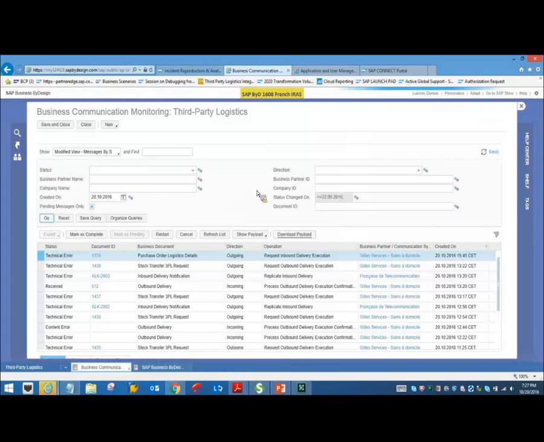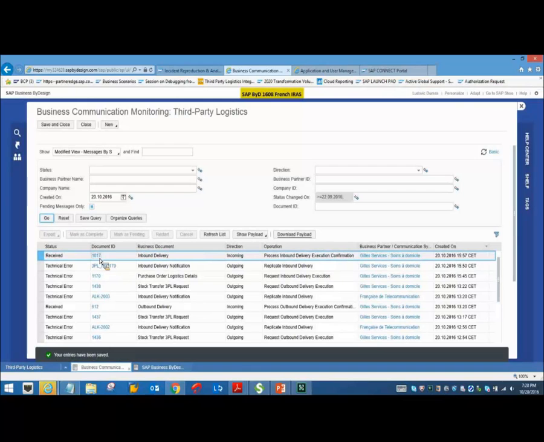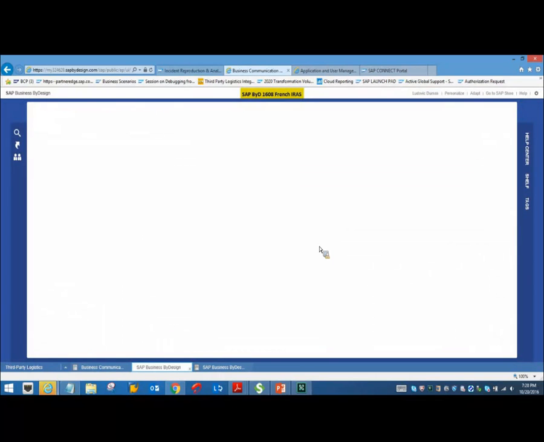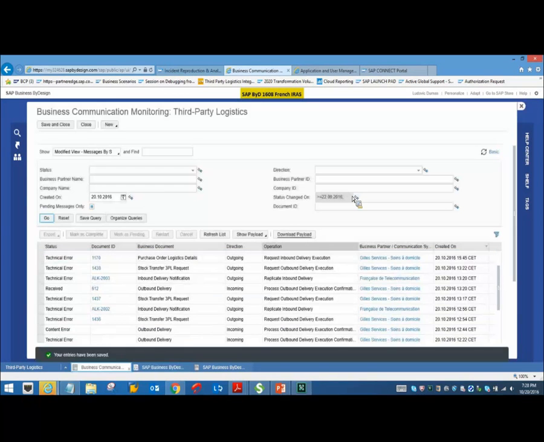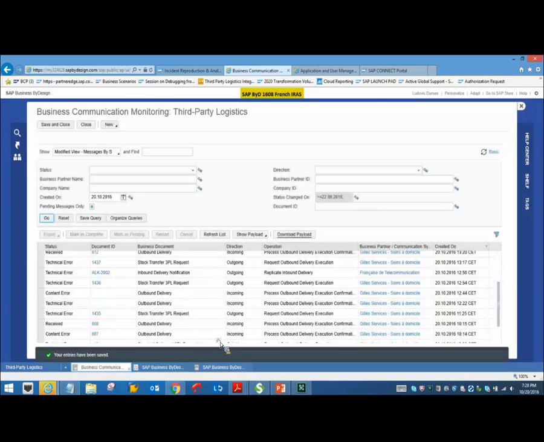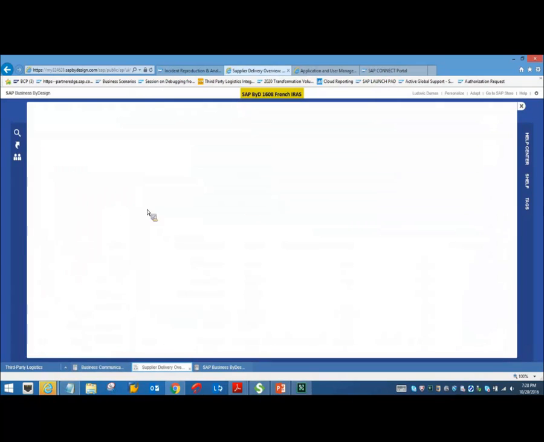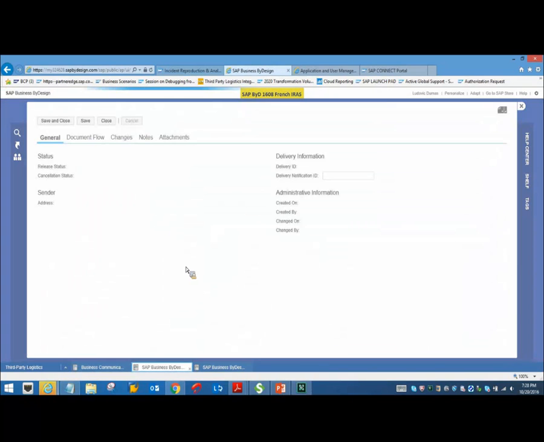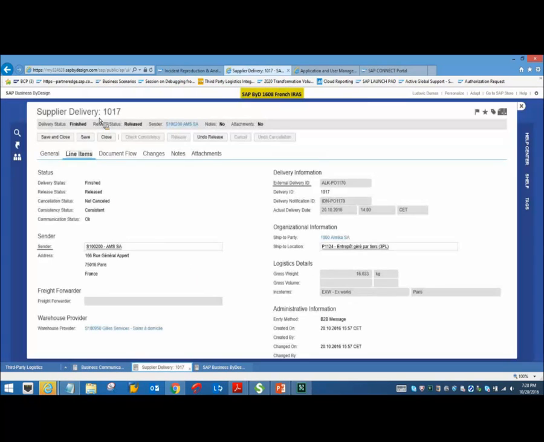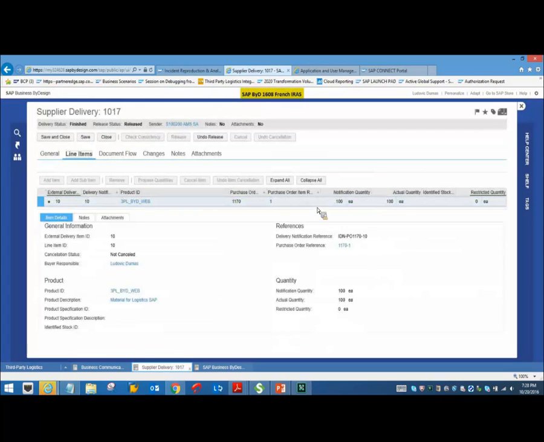And you see that the inbound delivery has been created, 1017. Click on this. So the inbound delivery has been released and has been received, and the stock has been updated in the system. Its delivery status is finished, the ready status is done, and you have received the notification and actual quantities.